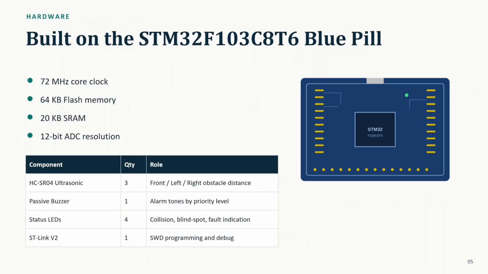Hardware used in this project includes the STM32F103C8T6 Bluepill, three HC-SR04 ultrasonic sensors, LEDs, and a passive buzzer. The Bluepill operates at 72 MHz and acts as the brain of the entire system. The ultrasonic sensors detect nearby obstacles, LEDs indicate system status, and the buzzer gives an audible warning.